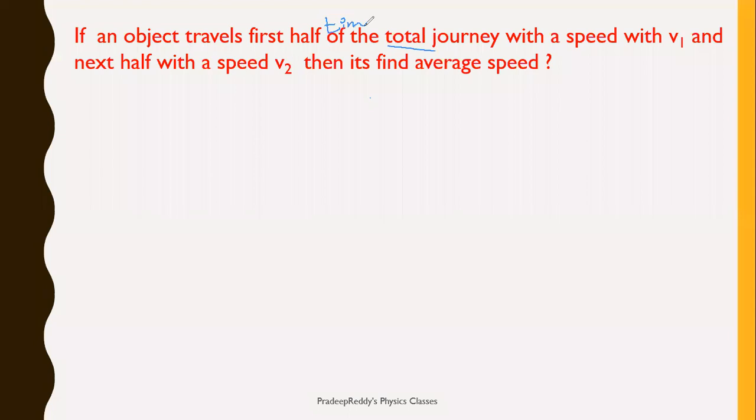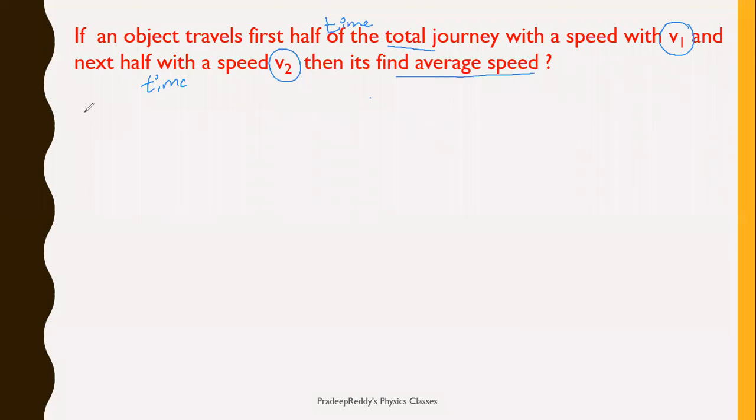I'll take it as first half time. In the first half of the time of the total journey, it is traveling with speed v1, and in the next half time it is traveling with speed v2. Find the average speed. I have just changed the condition. In the previous question it was the first half of the total journey, but now in the first half time it is traveling with speed v1, next half time with speed v2.